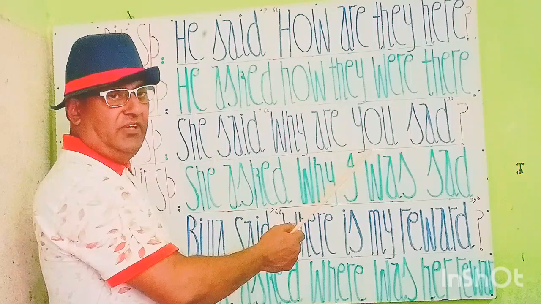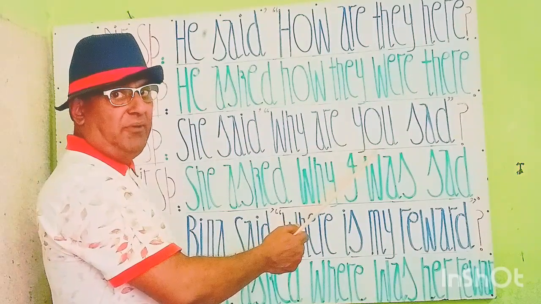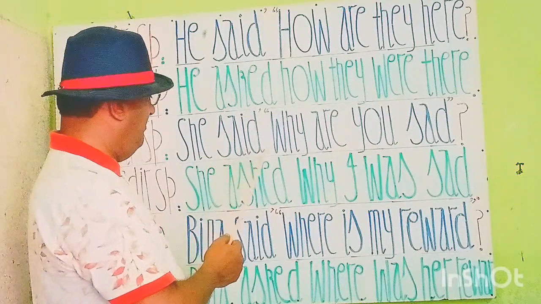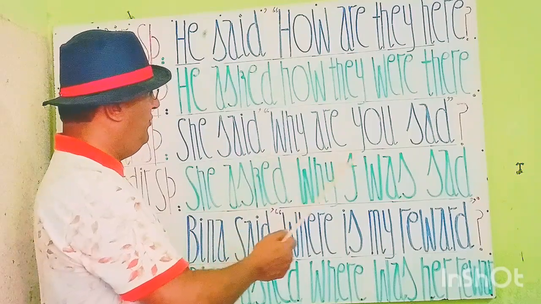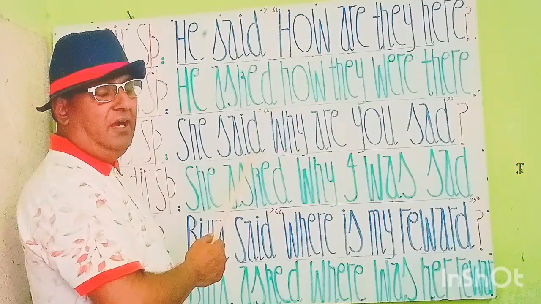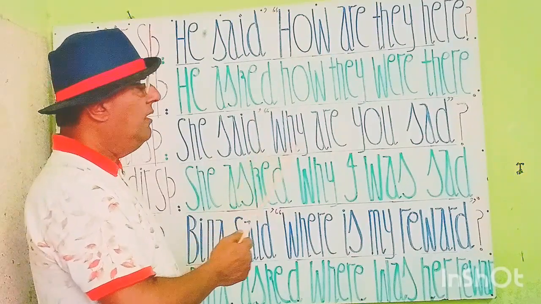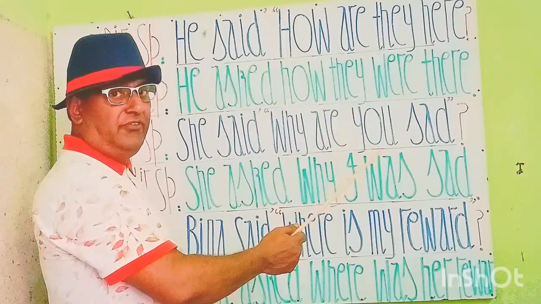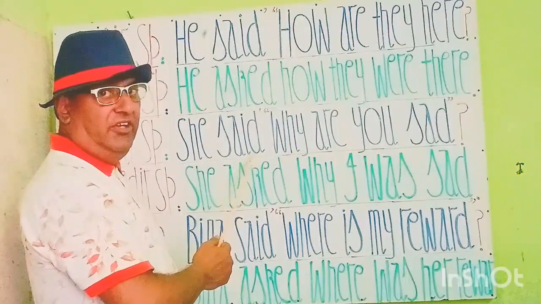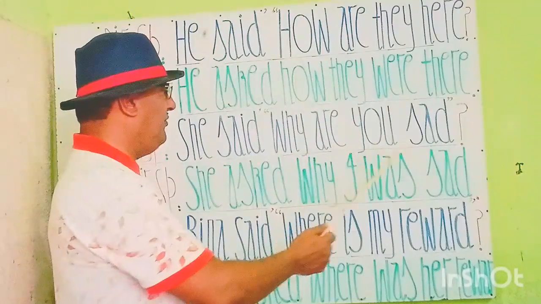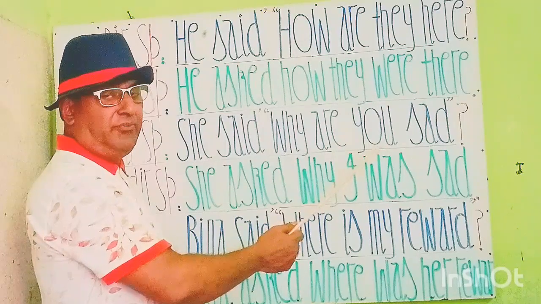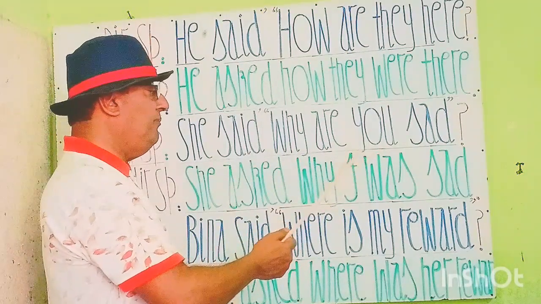This you must be replaced by the outer object. She said to me, उसने मुझसे पूछा. So me is the object and you will be replaced by me, so the subjective form of me is I. Always keep in mind that the second person you inside the commas will be replaced by the outer object, which is me here. She said to me, उसने मुझसे पूछा, why are you sad, तुम गमगीन क्यों हो। You, second person, should be replaced by outer object, जो यू सेकंड पर्सन ये बाहर वाले मफूल से चेंज होगा।